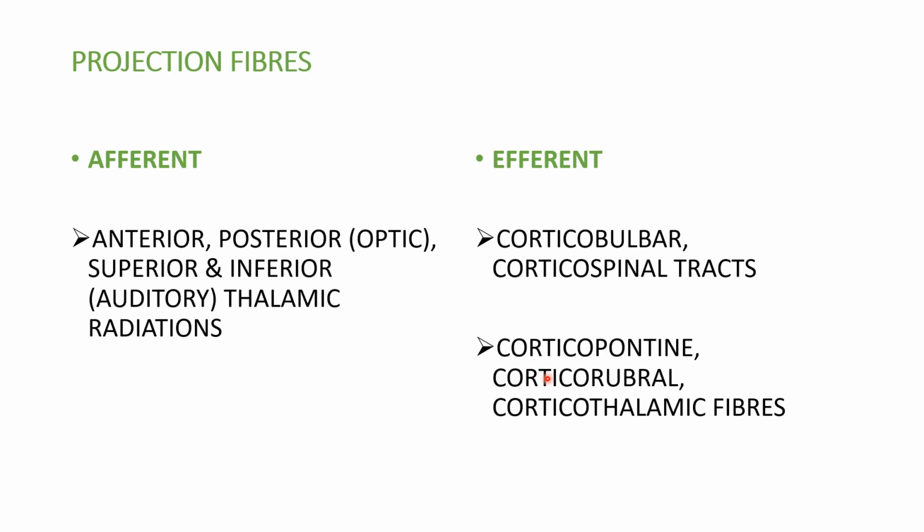Another type is corticopontine fibers, from cortex to the pontine nuclei. Corticorubral fibers go from cerebral cortex to the red nucleus, and corticothalamic fibers from cerebral cortex to the thalamus. These are the efferent projection fibers.